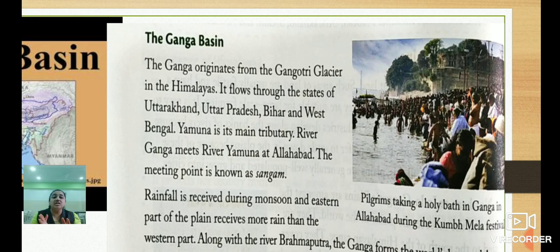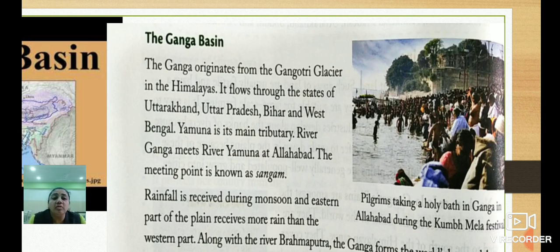So the Ganga originates from the Gangotri glacier in the Himalayas. Children, do you know these four pilgrimage holy places: Gangotri, Yamunotri, Kedarnath and Badrinath. From that, Gangotri is a holy place from where the Ganga originates in the Himalayas.